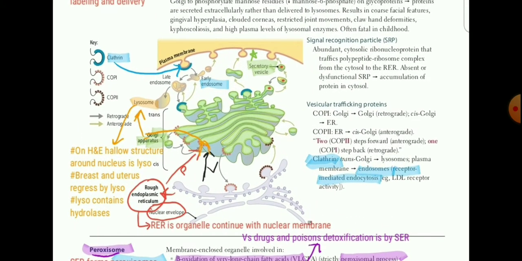We see that from down to upward, there is a nucleus. First of all, there is the nuclear membrane or nuclear envelope. Then immediately with the nuclear envelope, there is the rough endoplasmic reticulum with ribosomes attached. So it will synthesize proteins, as ribosomes synthesize protein. So the question asked is which organelle is continuous with the nuclear membrane? It will be the rough endoplasmic reticulum. From this picture you can make out the answer easily. RER is the organelle continuous with the nuclear membrane or envelope.